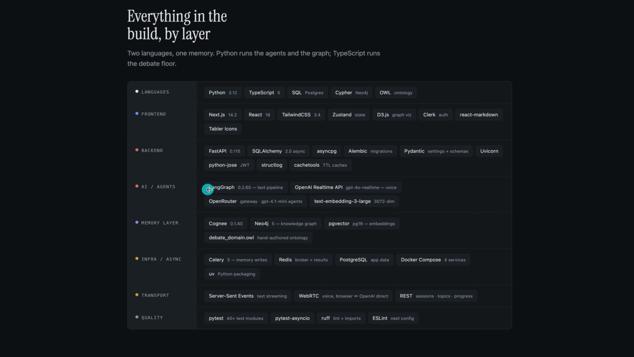For text to text, we are using LangGraph. For voice, we are using OpenAI Realtime plus tool calling. And for the memory layer, Cognee. Here we are using Neo4j plus pgvector: Neo4j for the knowledge graph, pgvector for embeddings. And we have an auto-coder ontology layer. For infra, Celery, Redis, and PostgreSQL, everything running locally via Docker Compose. For transport, SSE, WebRTC for voice, and REST API.